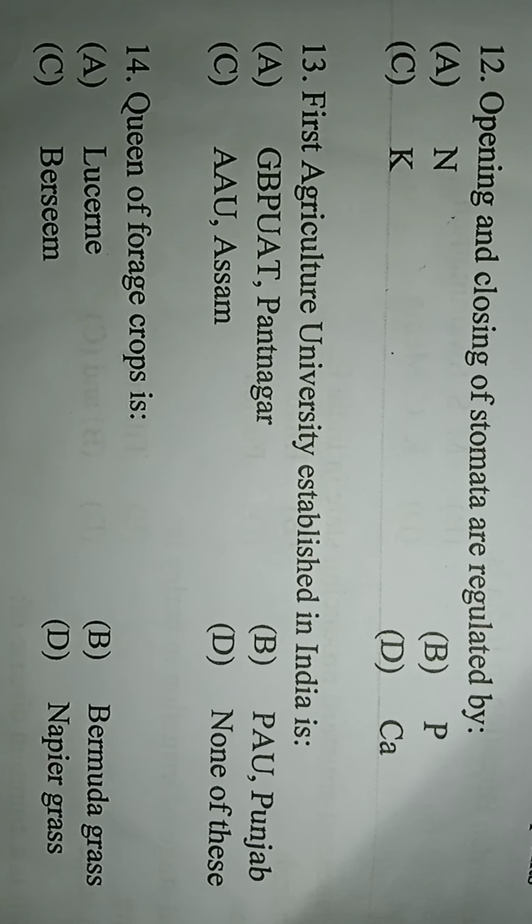Next question: first agriculture university established in India. Here the correct answer is A, Govind Ballabh Pant University of Agriculture and Technology, Pantnagar. Next question: queen of forage crops is. Option A is lucerne. Option B is Bermuda grass. Option C is berseem. Option D is Napier grass. Here the correct answer is lucerne. So queen of forage crops is lucerne.